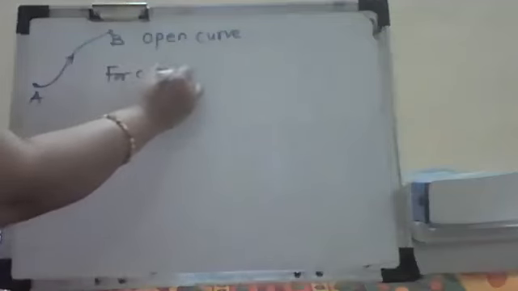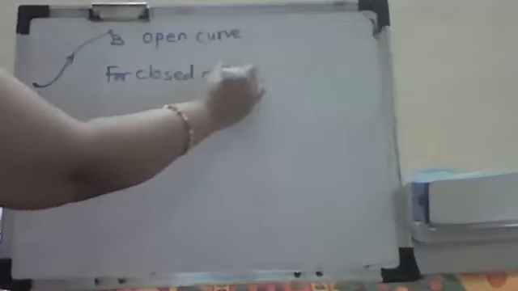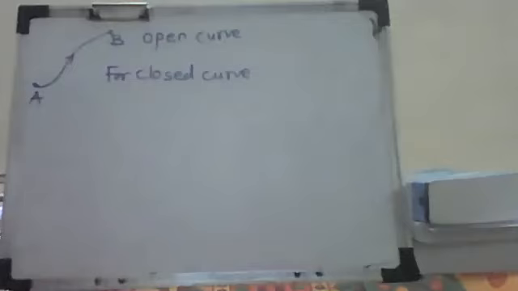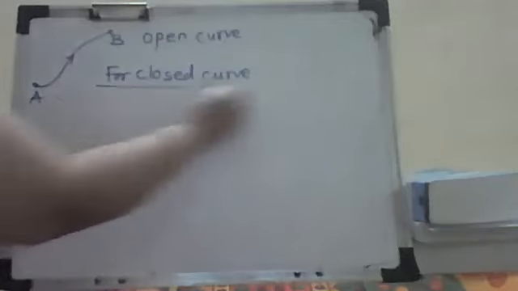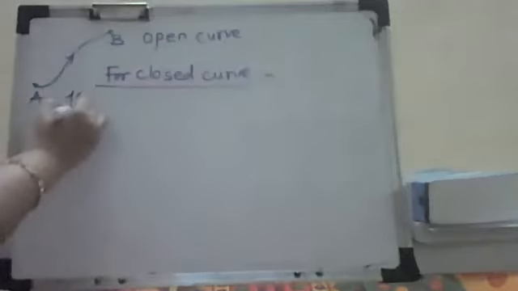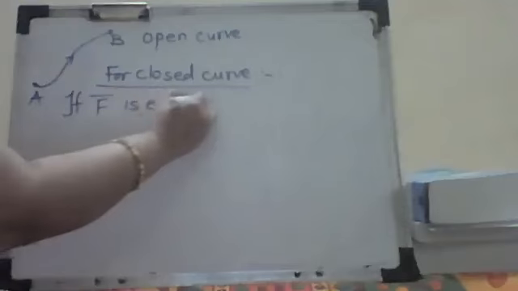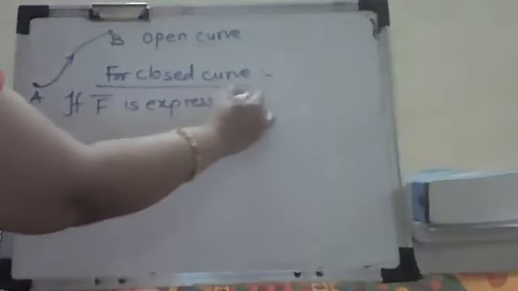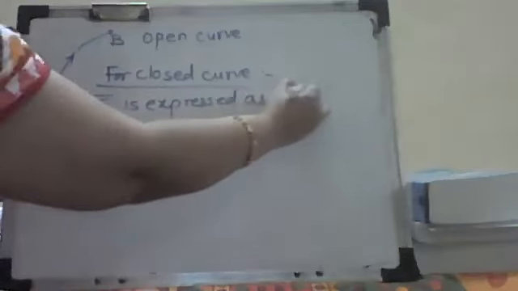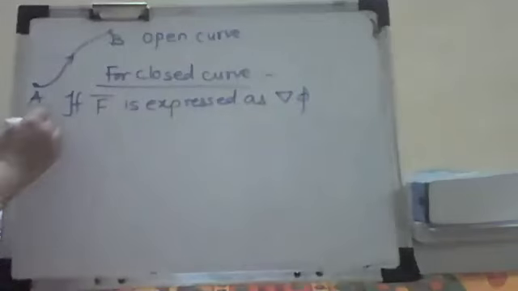For closed curve, if f bar is expressed as del phi, correct? That means what is given?